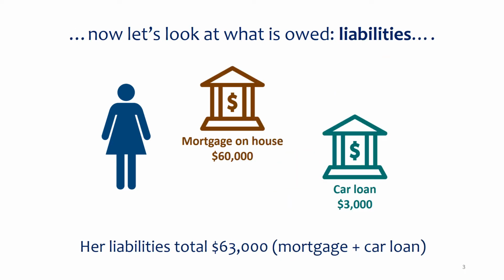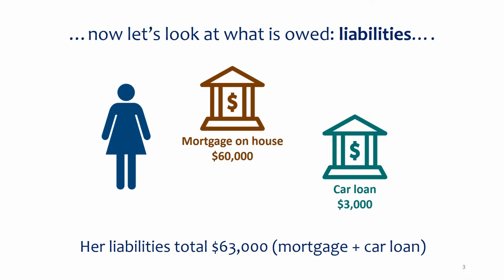Now, if we look at what they owe, their liabilities, again, this brings up the thought process of the car loan and the mortgage. So in this situation, if we think about the car, remember the car is $5,000. That was the value of it. So that means that they actually paid $2,000 in cash. The remainder, that $3,000, they took out with a loan to pay for that car.